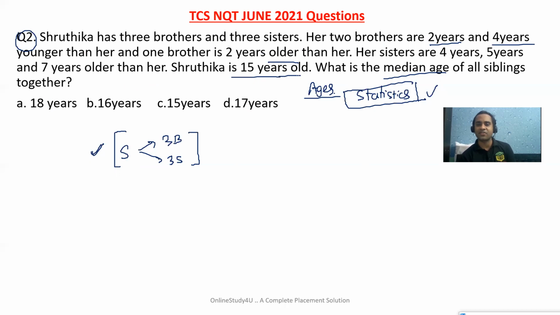Shrutika is 15 years old. So Shrutika is nothing but 15 years old. This was a very important takeaway to solve this problem.